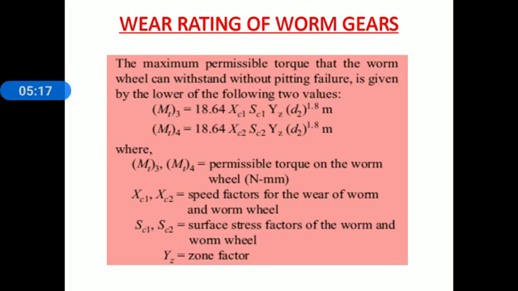MT3, MT4 permissible torque on the worm wheel in Newton millimeter. XC1 XC2 speed factors for the wear of worm and worm wheel. See, XC1 and XC2 speed factor for the wear of the worm and worm wheel. SC1 SC2 surface stress factors of the worm and worm wheel. And last one, YZ is equal to zone factor, and we know the terms D2 and M. D2 is the pitch circle diameter of worm wheel in millimeter, and M is the module.